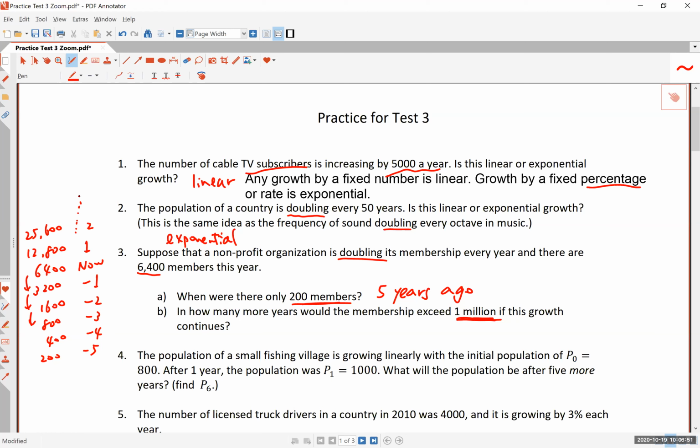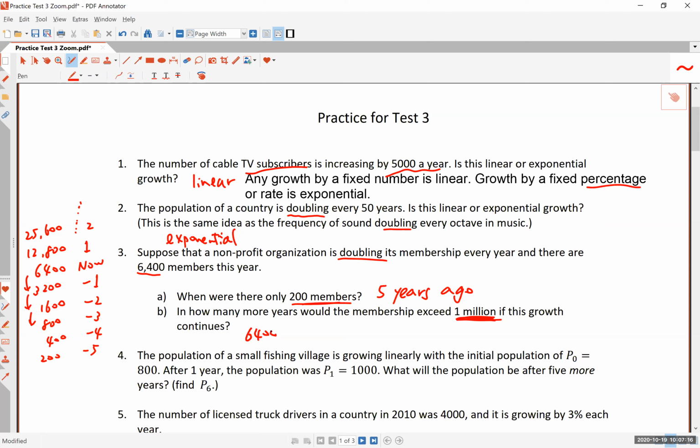Now, that's one way to do this. Now, some of you are having a hard time finishing a test like this in time, and that's because maybe you are not able to apply more sophisticated methods, right? 1 million seems to be a long way. In fact, it doesn't really take you years and years, okay? But you may want to just think of an equation. What is the equation that would express this thing here?